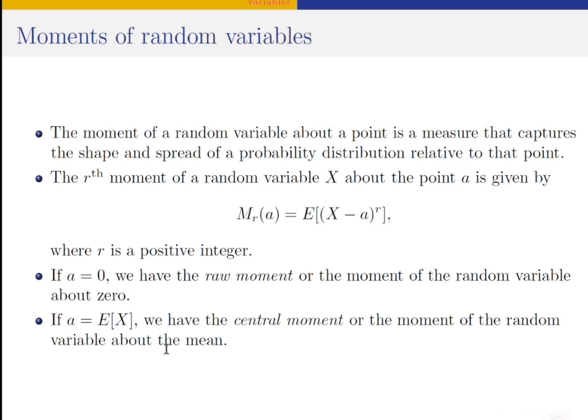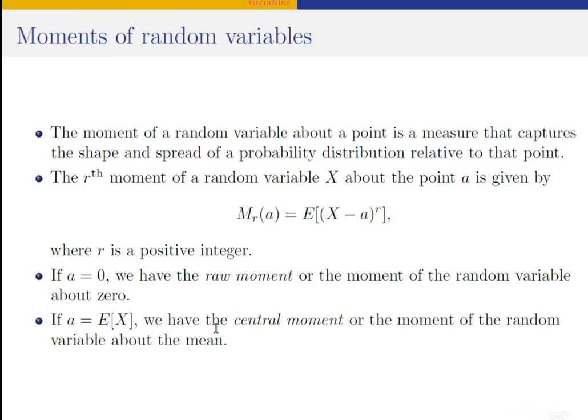Okay, so if A is equal to the expected value of x, now the expected value of x here, as we're going to see later, is actually the mean of x. We've talked about the long-term average, the average of x. If A is equal to the expected value of x, or the mean of the random variable x, we have what is called the central moment, or the moment of the random variable about the mean.